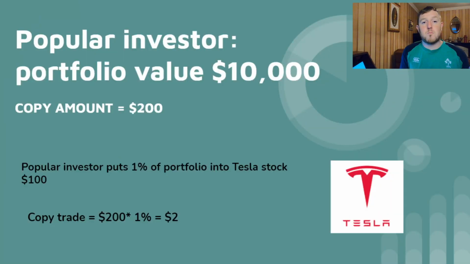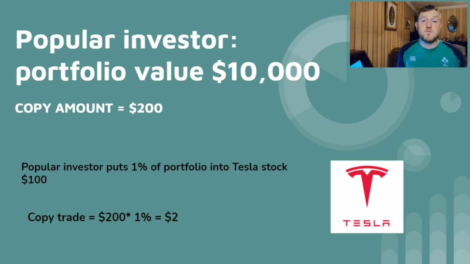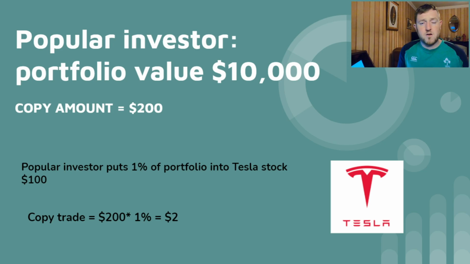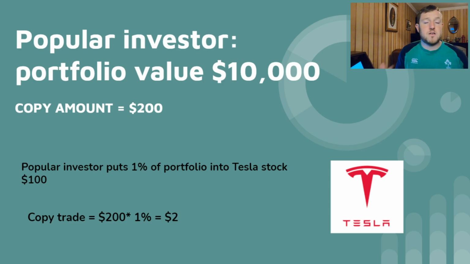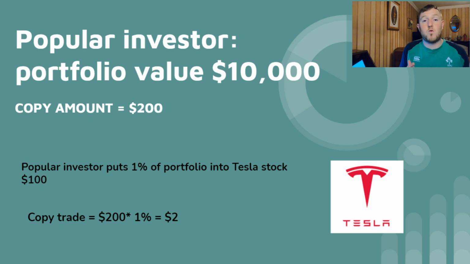Now let's look at example number two. The popular investor in this case also has a portfolio size of $10,000, and you have chosen to put $200, which is the minimum amount possible, to copy their trades. Now this popular investor has a slightly different strategy where he makes tens of different trades in a day, and a lot of them are very, very small. So when the market opens, this investor decides to put 1% of his money into Tesla. So he opens a trade with $100 to buy some Tesla, $100 being 1% of his $10,000. Our copy trade will execute at 1% of what we have used to copy him, which is $200. So 1% of $200 is $2, and that works out perfectly fine.